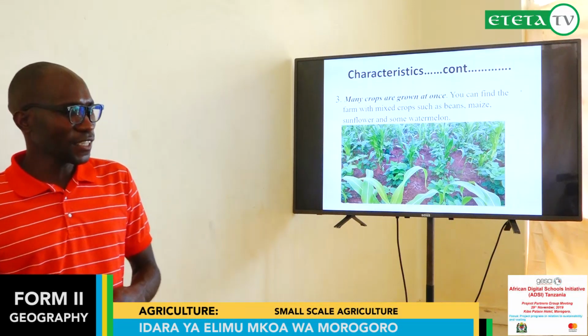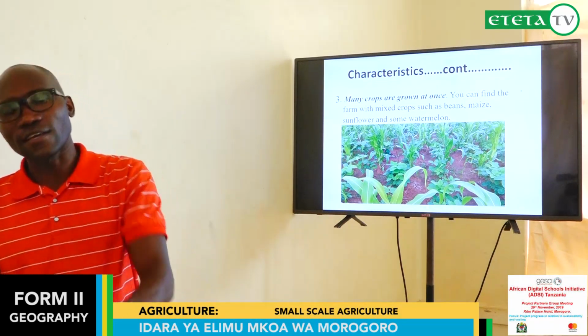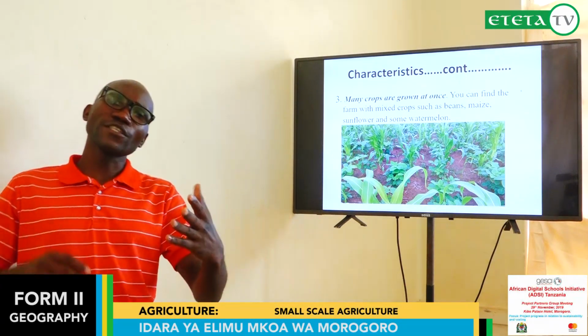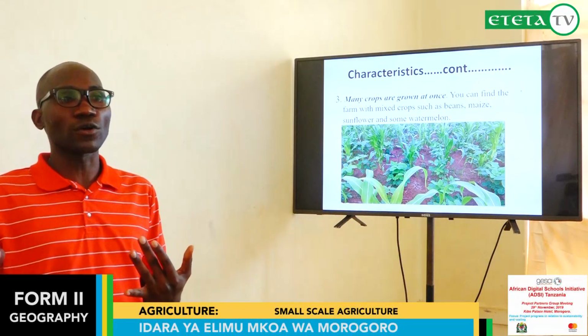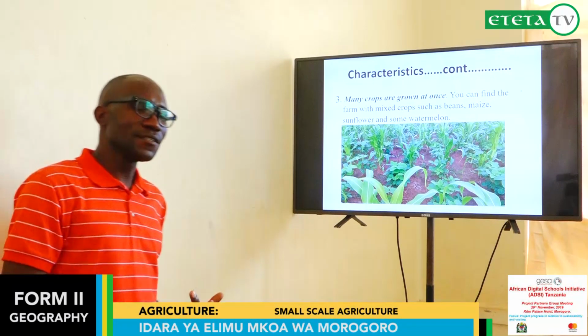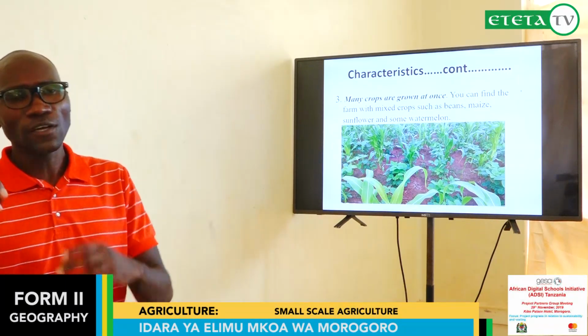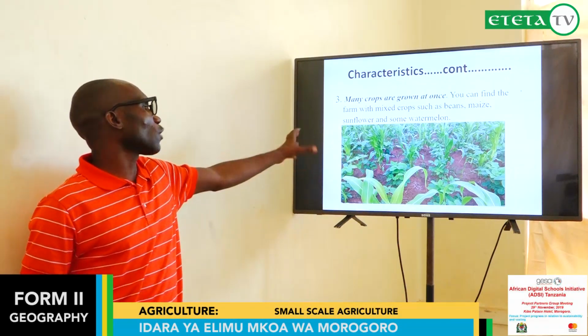Another characteristic is that more crops are grown at the same time. Why are we saying more crops? It means you can plant maize, beans, or bananas in the same field or the same plot. Why do they intercrop?